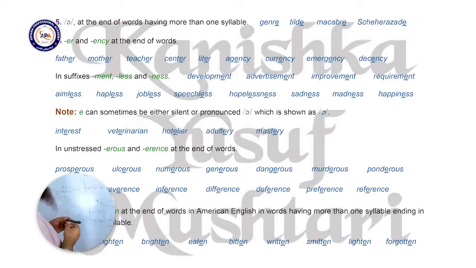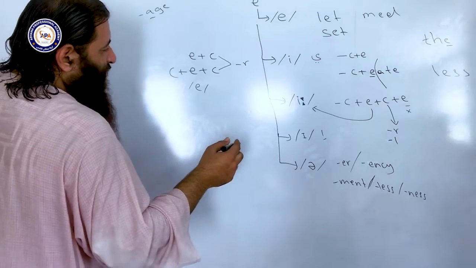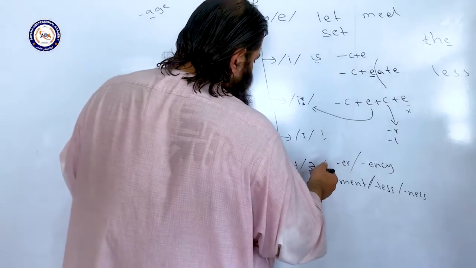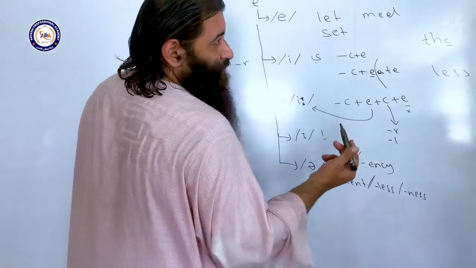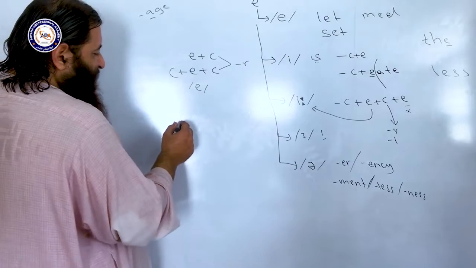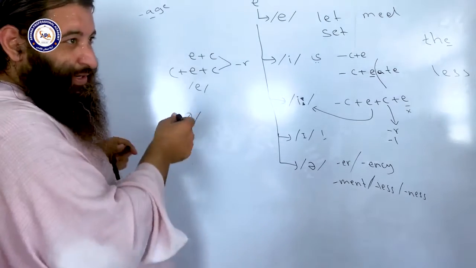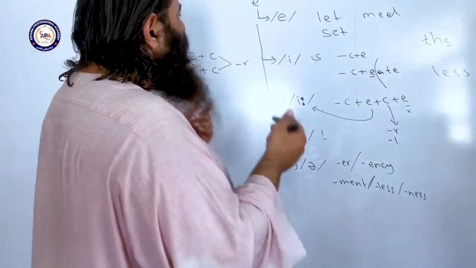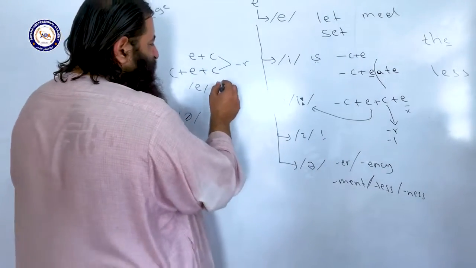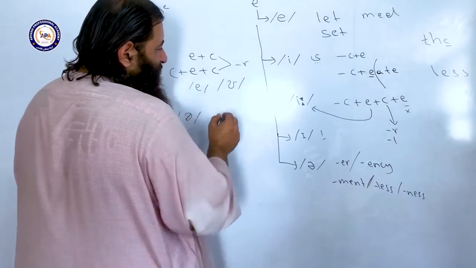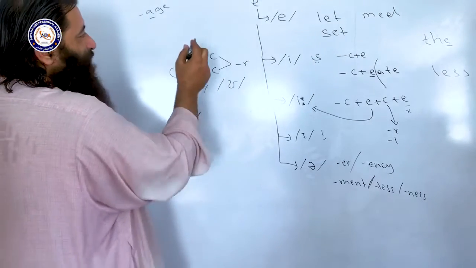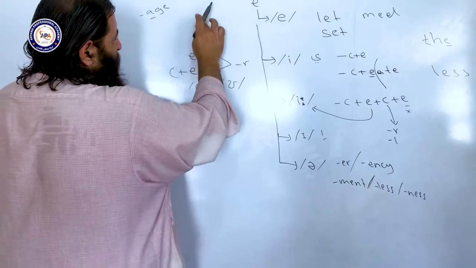Okay, notes. E can sometimes be either silent or pronounced, which is shown as italicized. Sometimes you can either pronounce E like schwa or you can make it silent. You have the choice. In such case, it is written italicized. In computer, we have italics. Not only schwa, any symbol. Sometimes you will see later on this O sound, or sometimes in spoken English we have T, which we will study later.